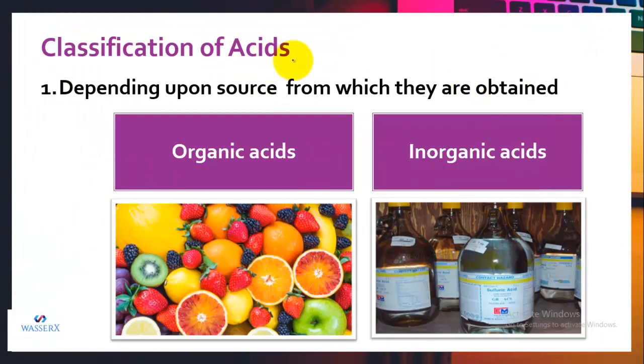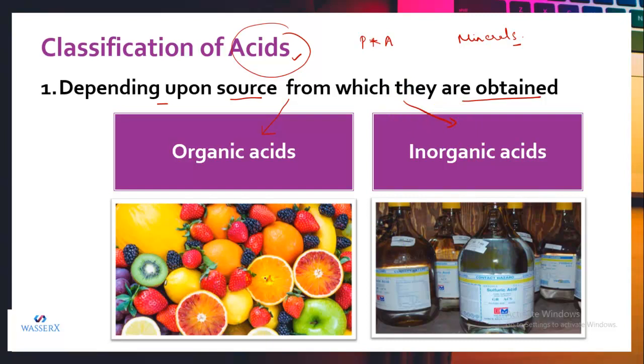Let us classify the acids first. Acids can be classified depending upon the source from which they are obtained. We can obtain acids from plants and animals, and also from minerals present in the earth's surface. Accordingly, the acids are classified as organic acids or inorganic acids.